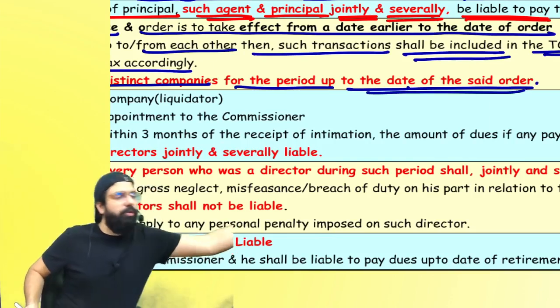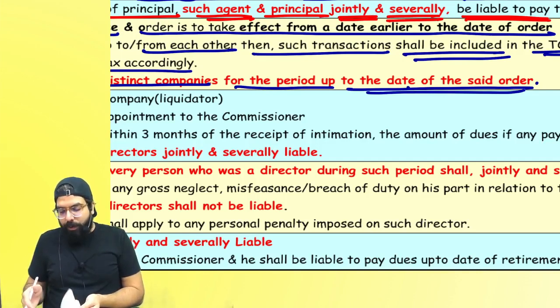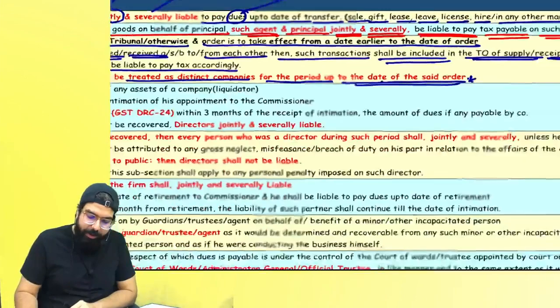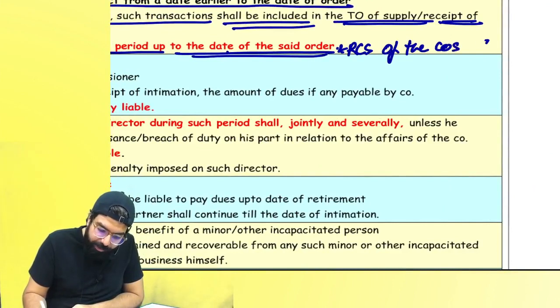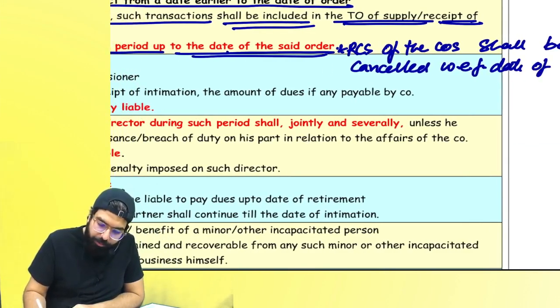Right, everyone? I want you guys to write one more line, which I thought you should write down, and I will tell you and you write it down. They will be liable for cancellation. One minute, I'll tell you the exact line which you have to write. And registrations, you can write over here, registrations of both the companies shall be cancelled with effect from the date of the said order.